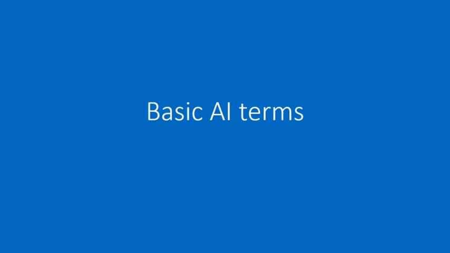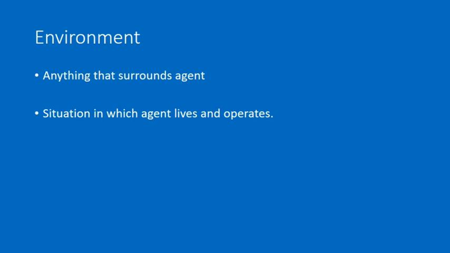Types of agents in detail. So now in this video we will explore the environment of AI. I mentioned earlier that any agent will perceive information from its environment with the help of sensors, and it will act on that environment with the help of effectors. So environment is anything that surrounds the agent. We can say it is the situation in which the agent lives and in which the agent operates.